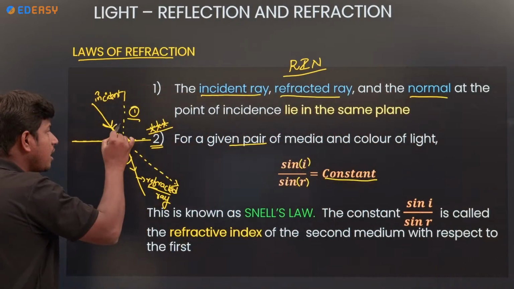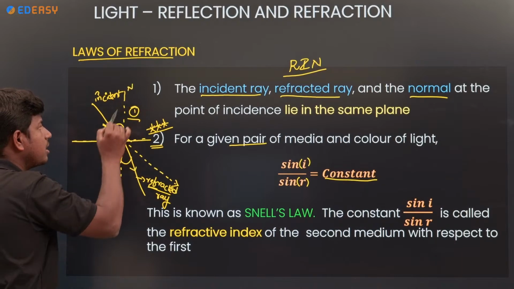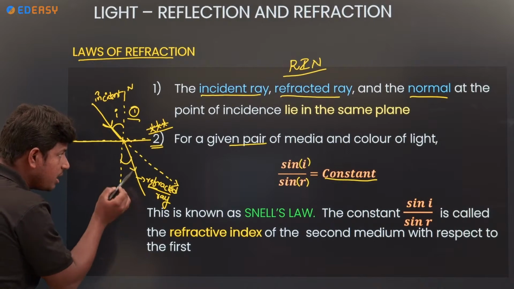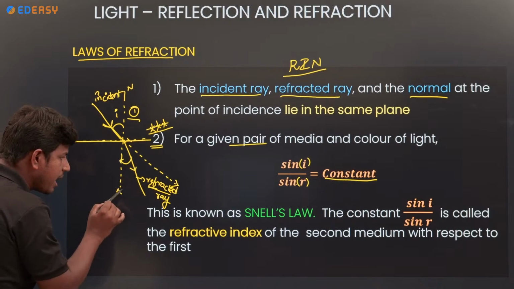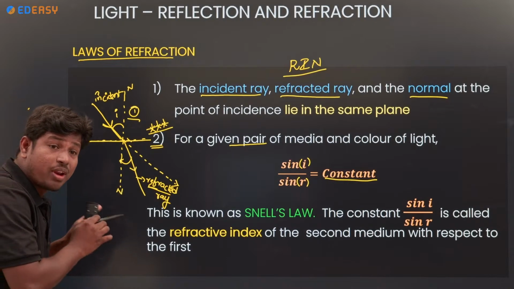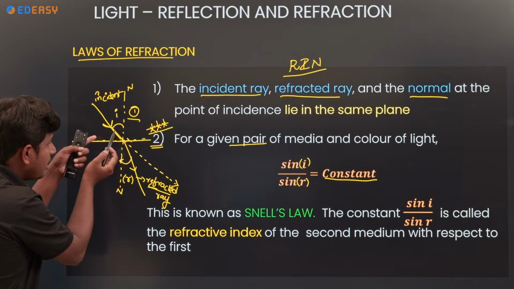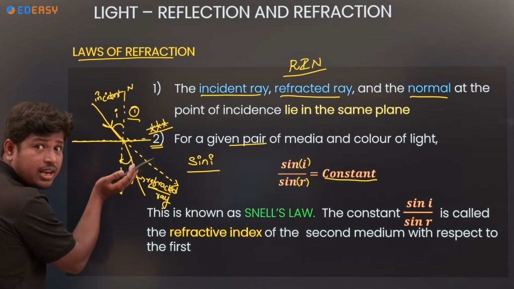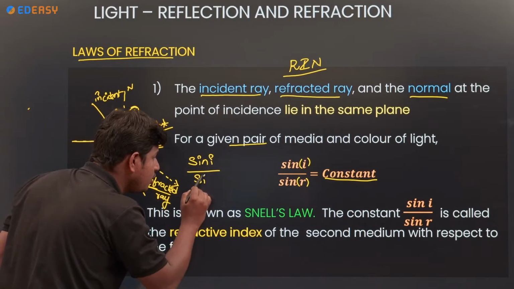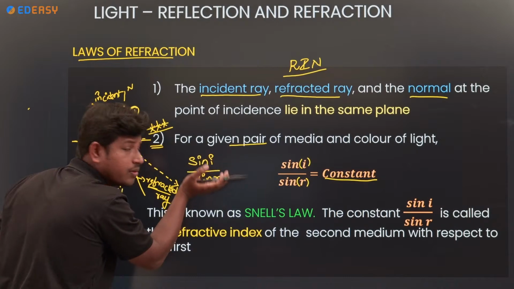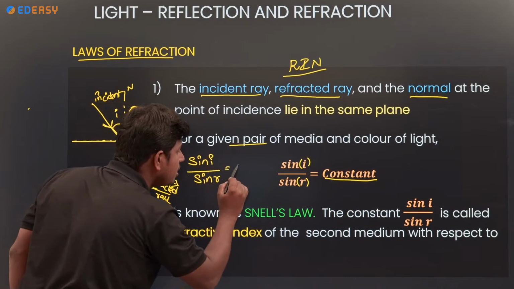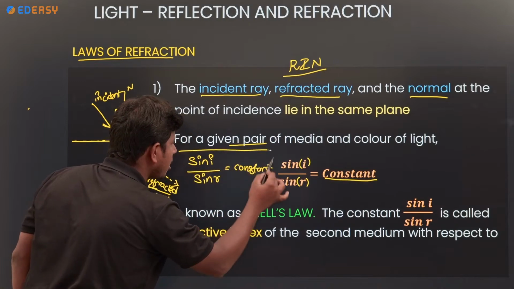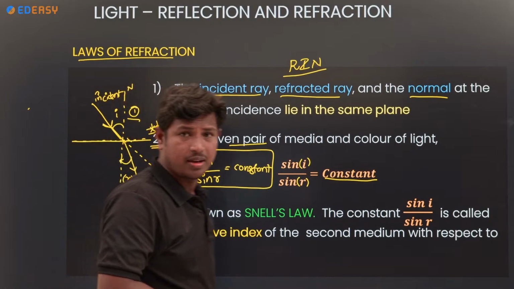The incident ray makes an angle with the normal, called the incident angle. The refracted ray in the second medium also makes an angle with the normal, called the refracted angle. Here we take the sine of the angle, sin i, and here also sin r. The ratio of these two is a constant. The ratio of sin i by sin r is equal to a constant.